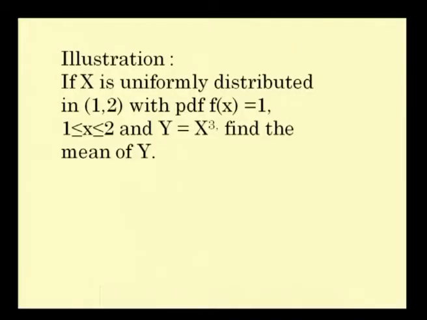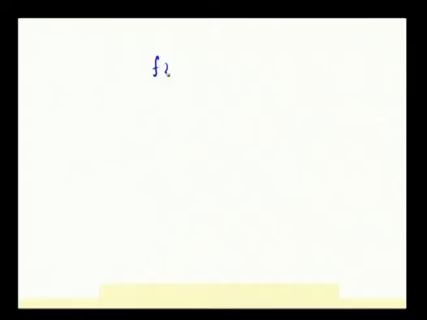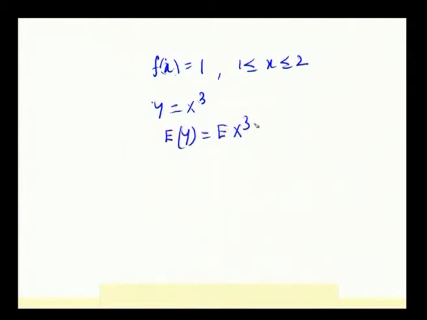Unless f of x is specified, you have to use the property of uniform distribution and write down its PDF. So, PDF f of x is given to be equal to 1 for 1 less than or equal to x less than or equal to 2, and y is given to be equal to x cube. You have to find out expectation of y which is equal to expectation of x cube.